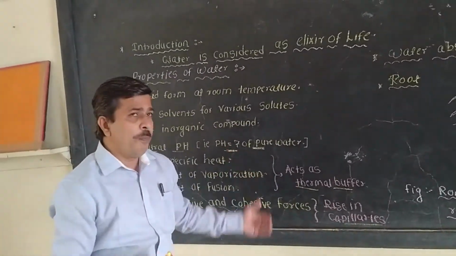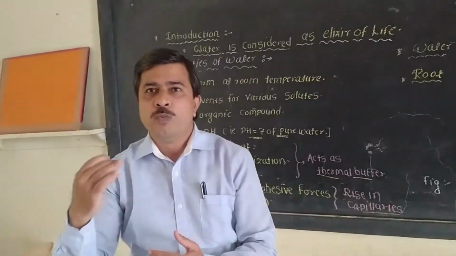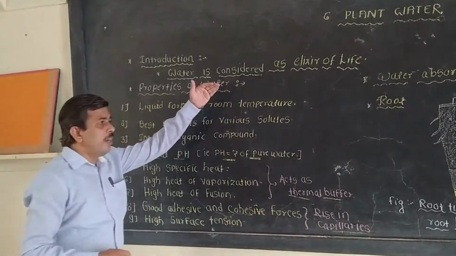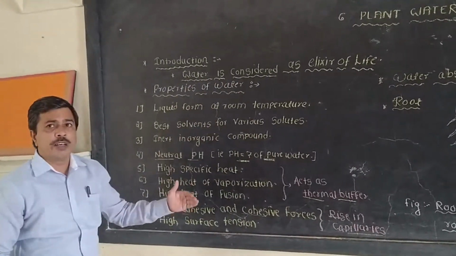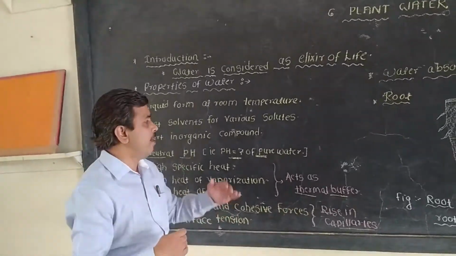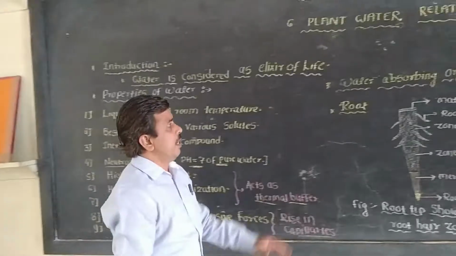Due to these properties, plants can easily absorb water from the soil. So these are the different properties of water which help the plant in the absorption of water.